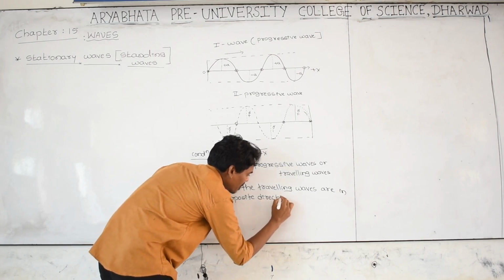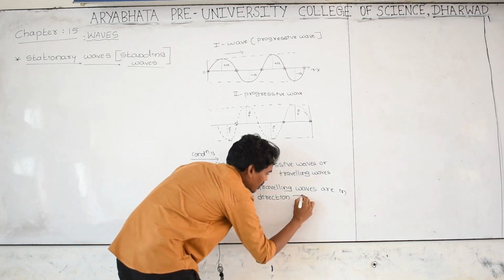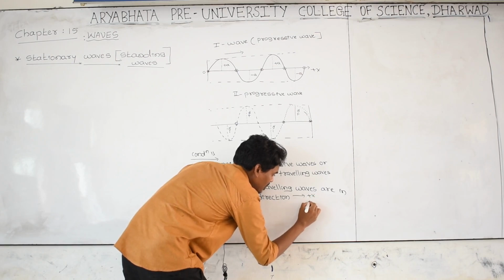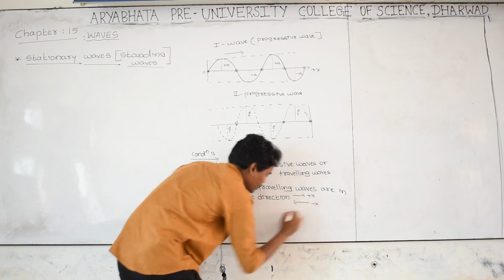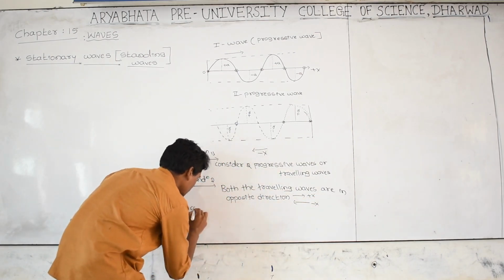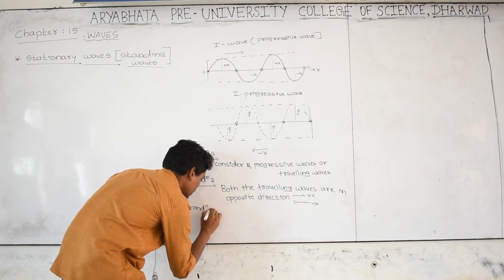As you know very well, the first wave is moving in positive x and the second wave is moving in negative x.